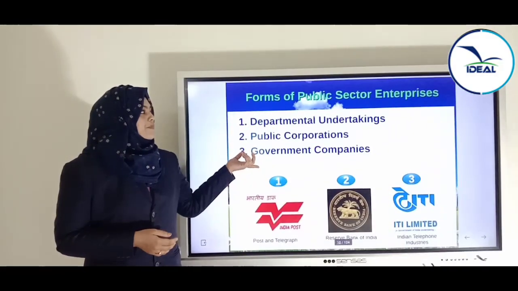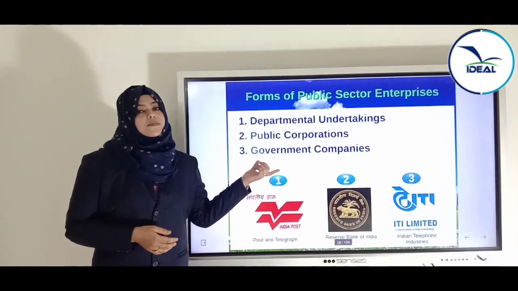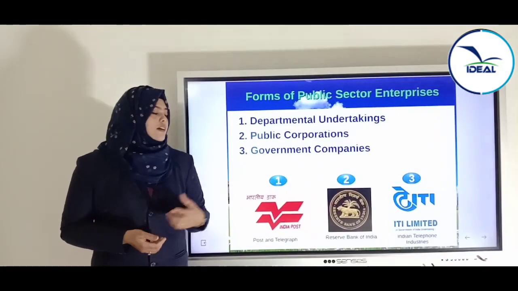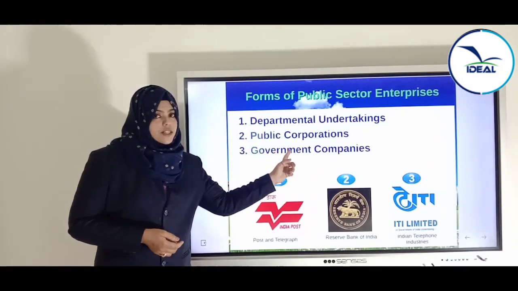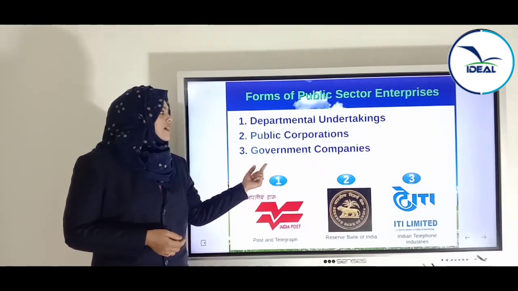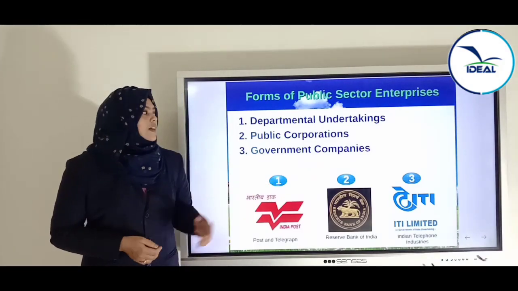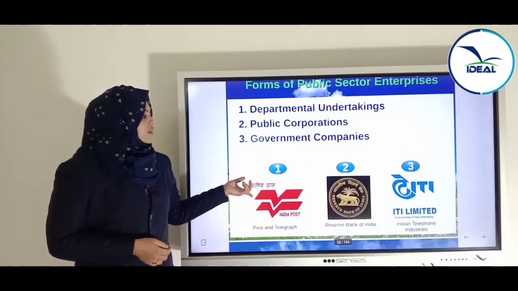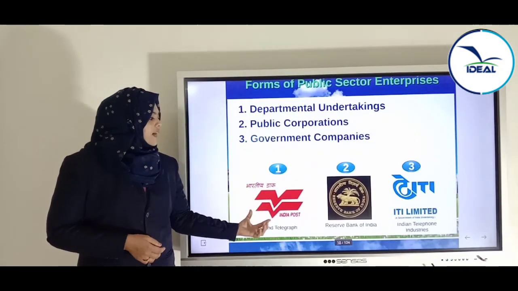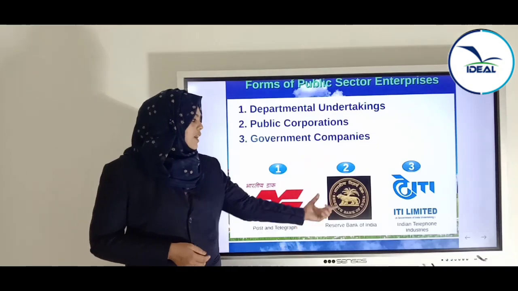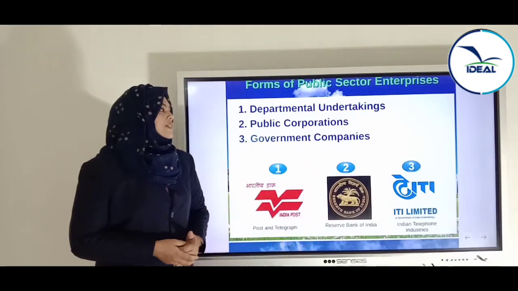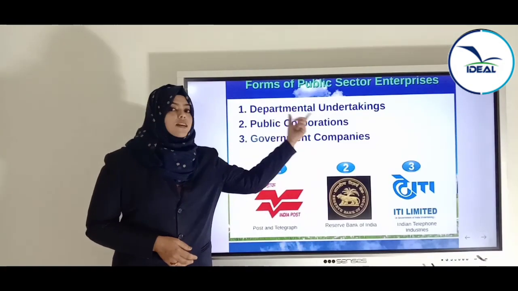There are mainly three forms: first, departmental undertakings; second, public corporations or statutory corporations; and third, government companies. We are going to study in detail what each of these is. Here we have Post and Telegraph, Reserve Bank of India and Indian Telephone Industries as examples of public sector enterprises.